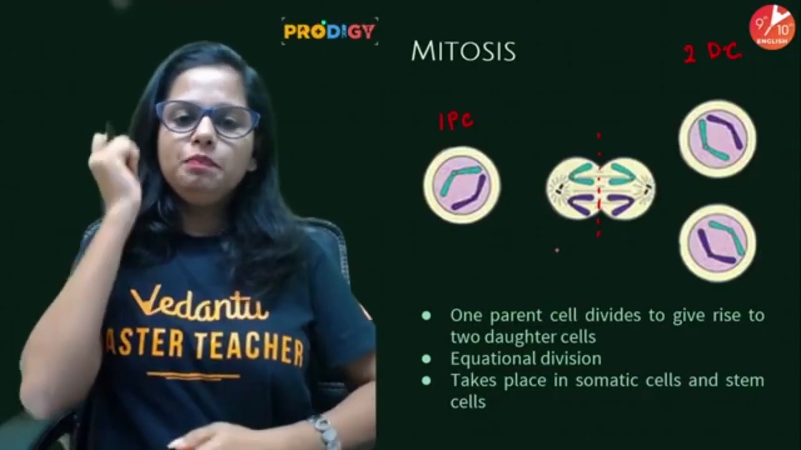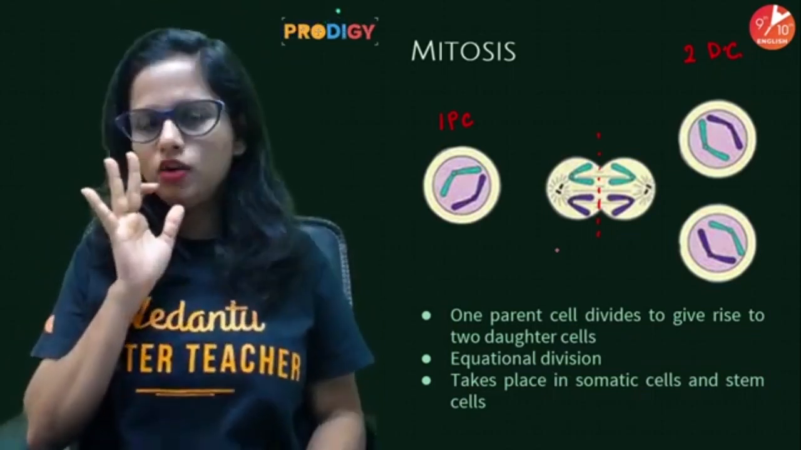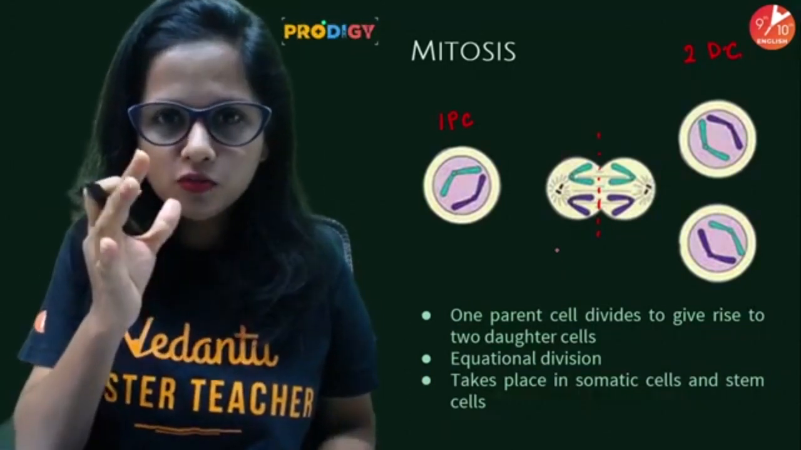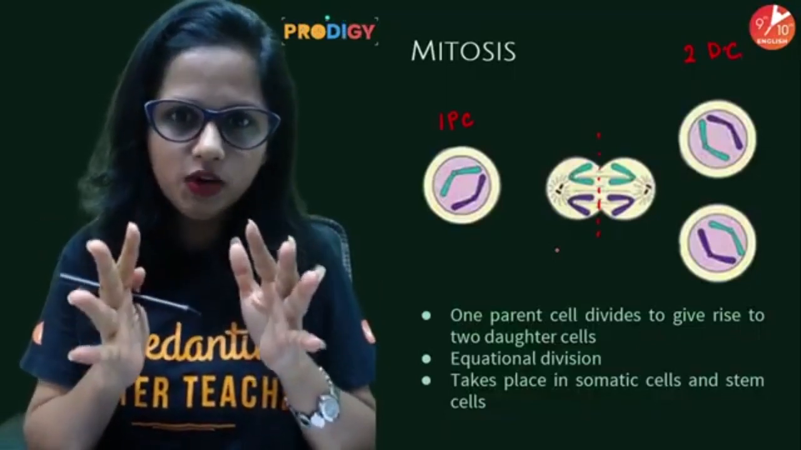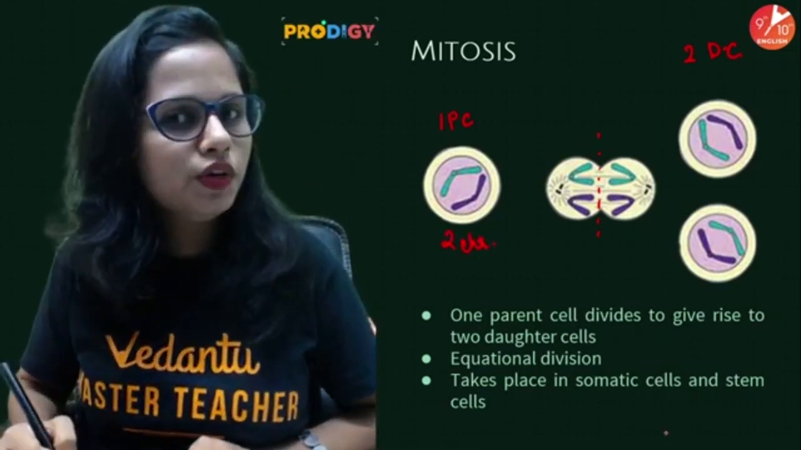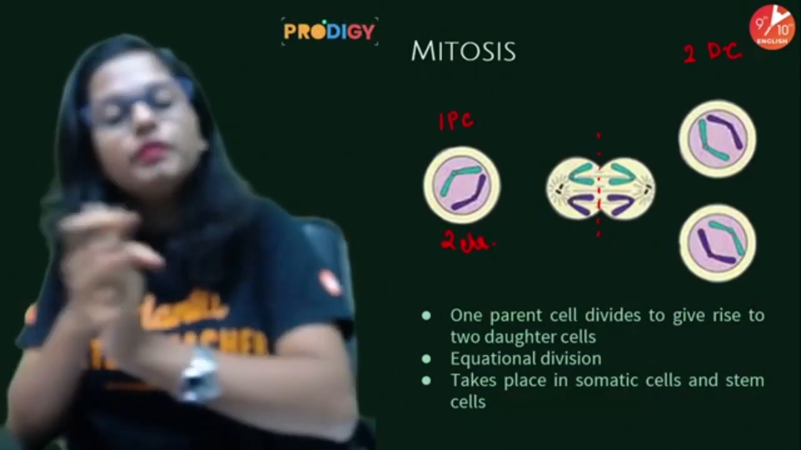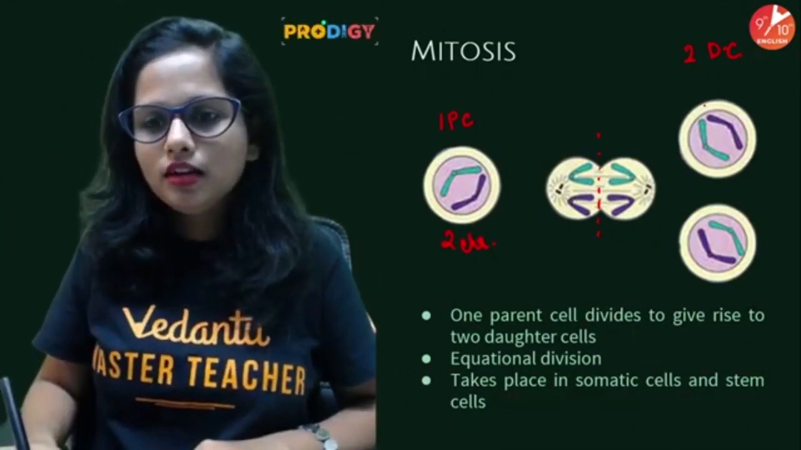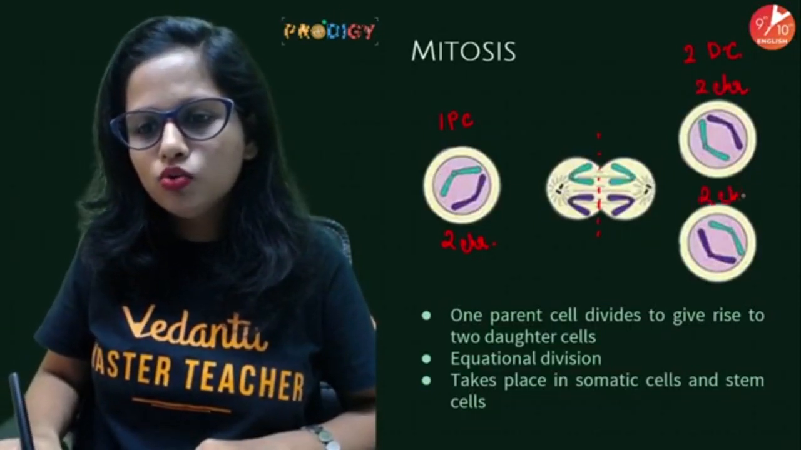Now people, have a close look at the parent cell, and tell me how many chromosomes are present. Let me know in the comment section. You are saying, ma'am, 2 chromosomes are present over here. Cool, great. Now you tell me how many chromosomes are present in the daughter cells. So here also 2 chromosomes, and in the second daughter cell also 2 chromosomes.